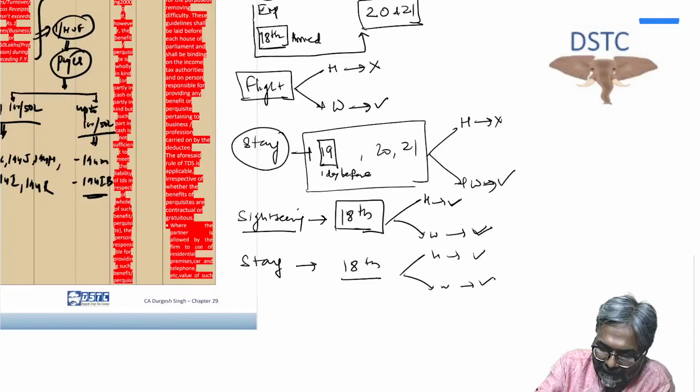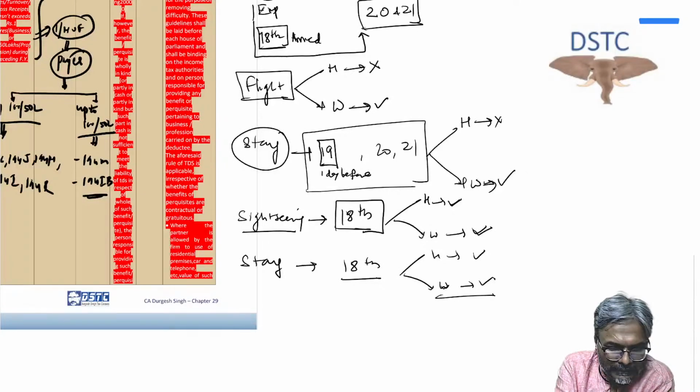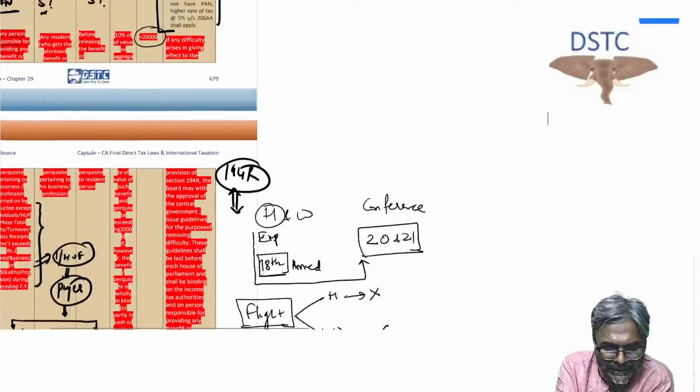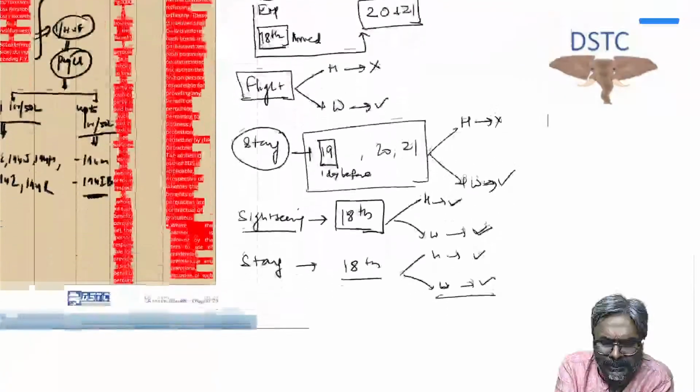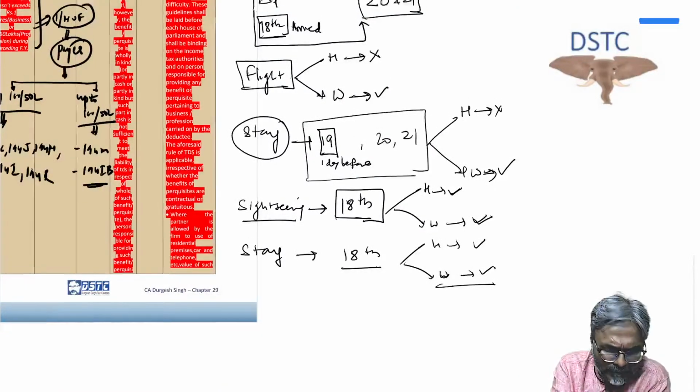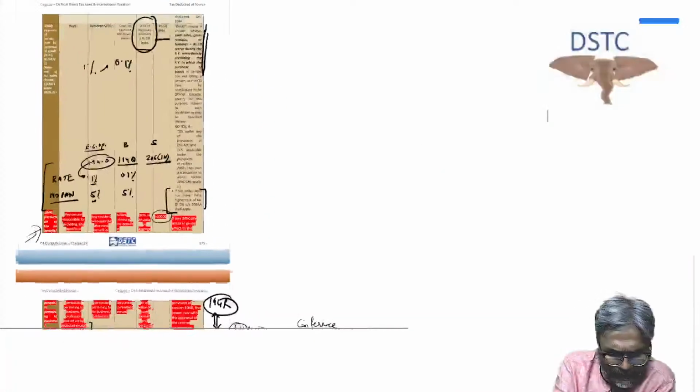So students, with that, we are through with this particular part of the perquisite under 194R, which I have told you in this case. So what is the rate of TDS? 10% is the rate of TDS, and the value of the perquisite should be more than 20,000. This is the question that we have discussed already in the RTP also, one beautiful question, and this is what it is.